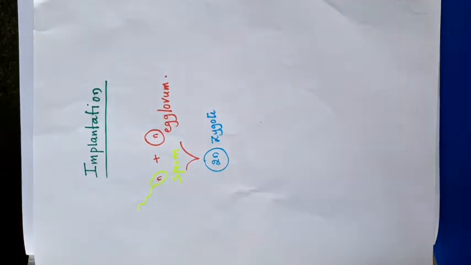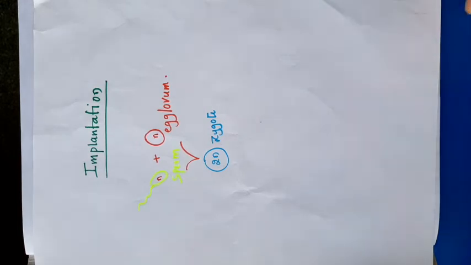Remember one thing, a question arises from this topic: the first cell of the organism is diploid. What is the ploidy number of a zygote? Diploid.